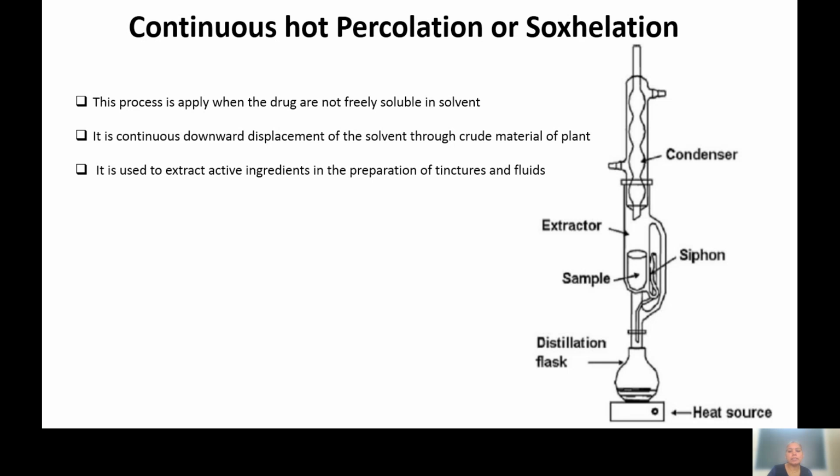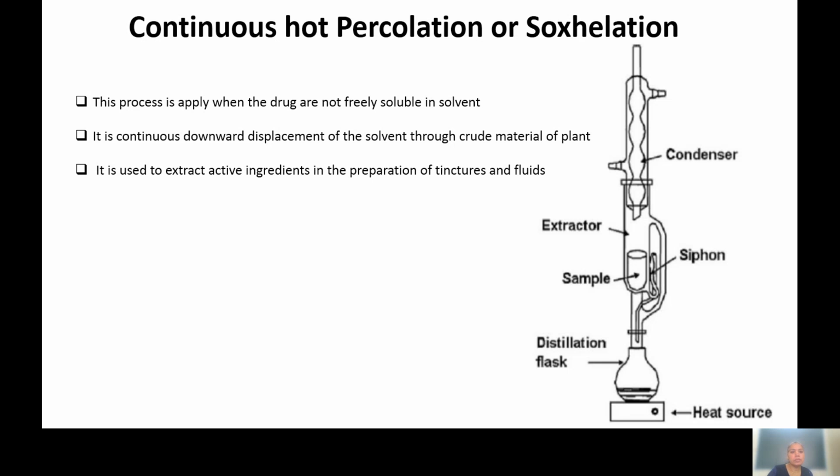So the Soxhlet apparatus contains a round bottom flask, and above this round bottom flask the extractor is there, and above the extractor the condenser is there. This round bottom flask is continuously heated. In the round bottom flask we keep the solvent, and whatever crude part there is, we keep in the apparatus called the extractor, where we pack the crude part of the